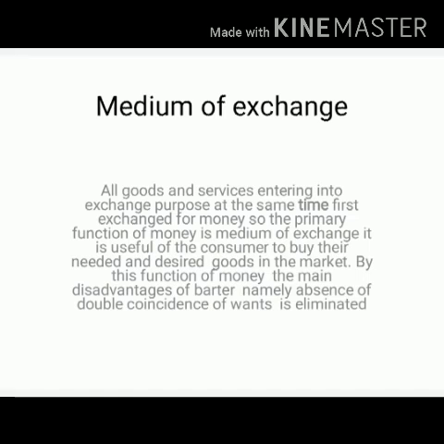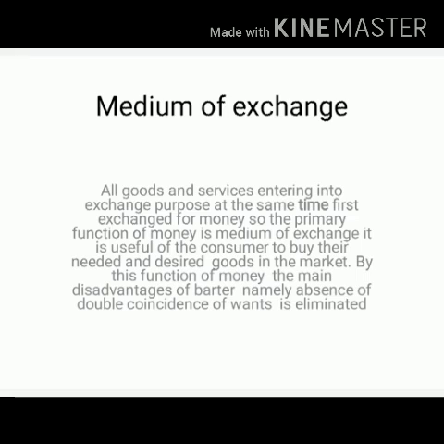It is useful for the consumer to buy their needed things and desired goods in the market. By this function, the main disadvantage of the barter system, namely absence of double coincidence of wants, is eliminated. This is called medium of exchange.